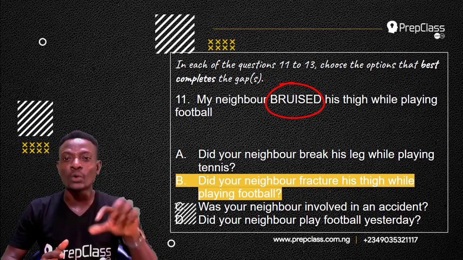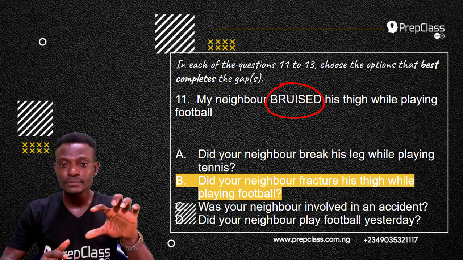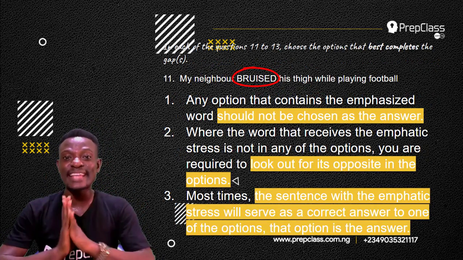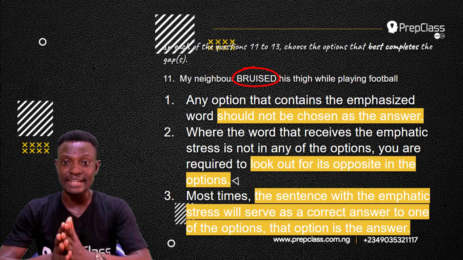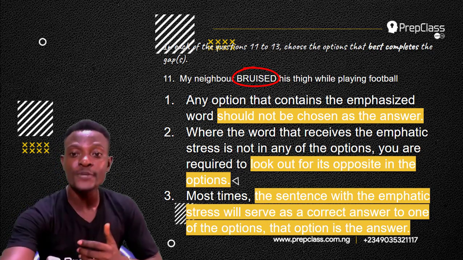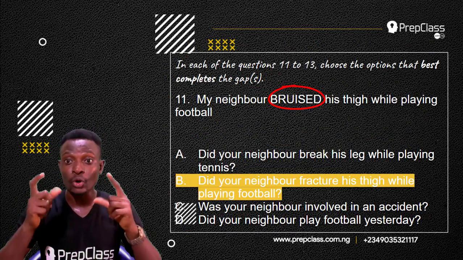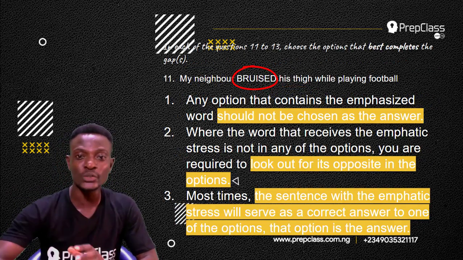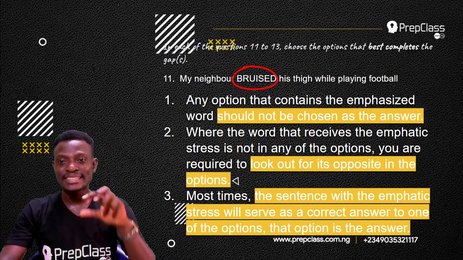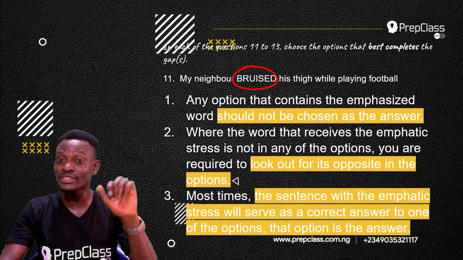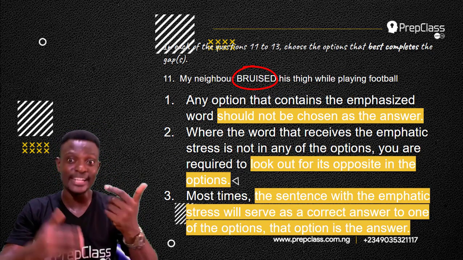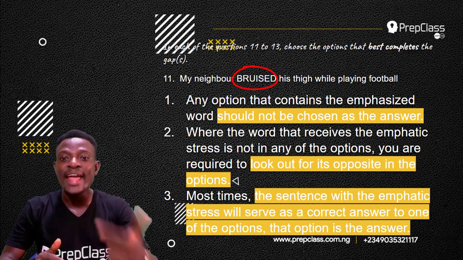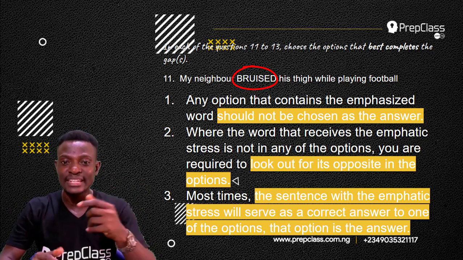Remember, the emphasized word is bruised. Now, the rule states that any option that contains the emphasized word should not be chosen as the answer. Looking at the options we have, there is no option that contains the emphasized word. Okay, we are good with that first rule. The second rule states that where the word that receives the emphatic stress is not in any of the options, we already saw that the emphasized word is not in any of the options, you are required to look out for its opposite in the options.